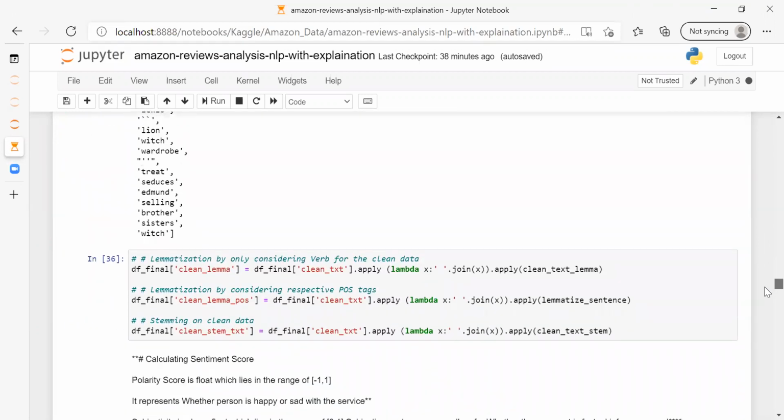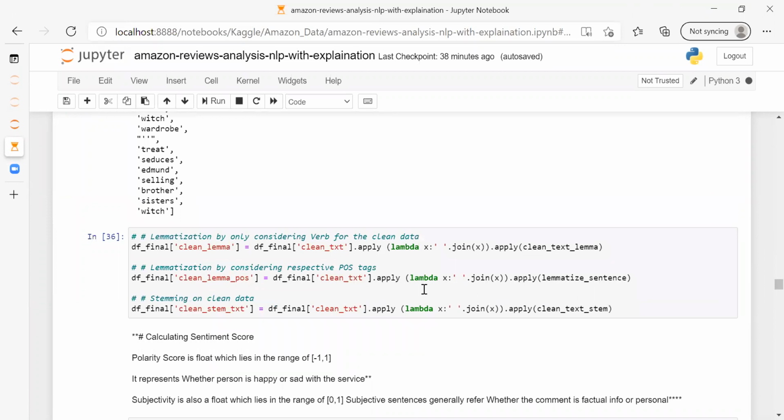Let me explain further. The clean text that we have created in that column, we are applying the lambda function again. We are joining these tokens and then applying the functions that we created earlier: clean text, lemma, lemmatized sentence.